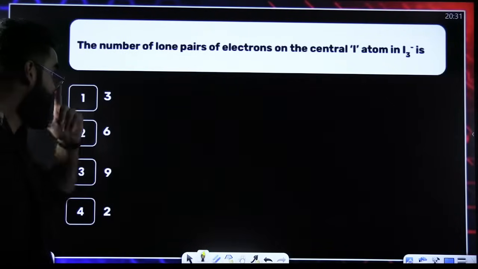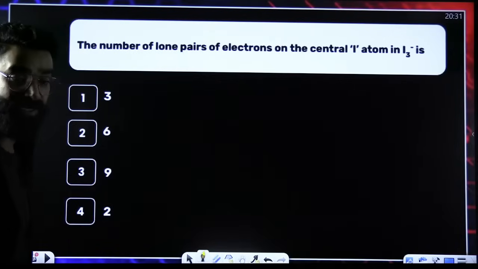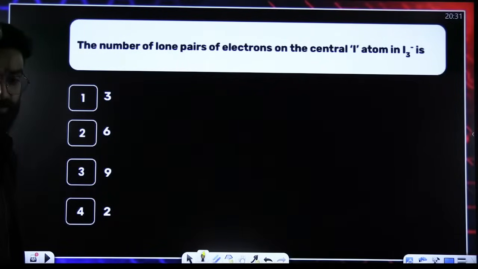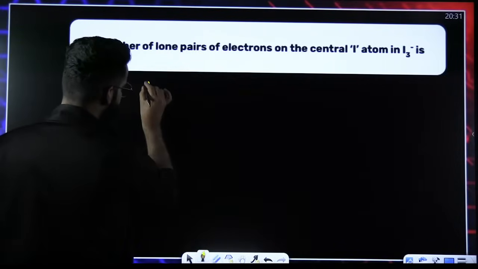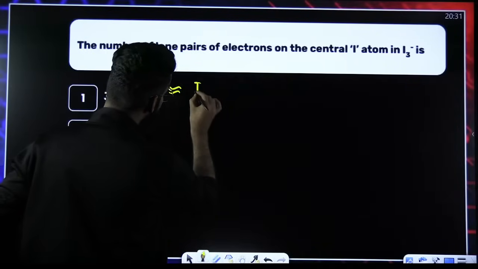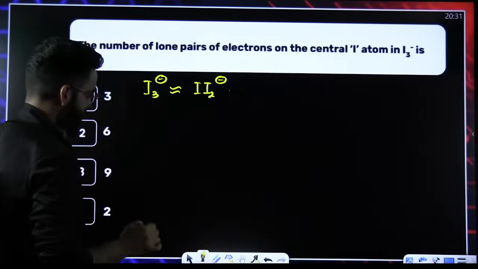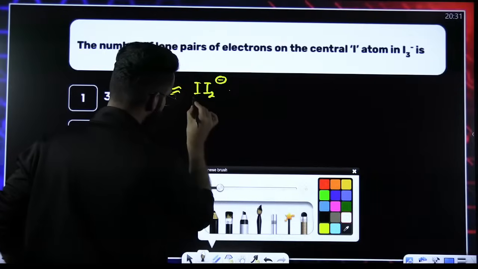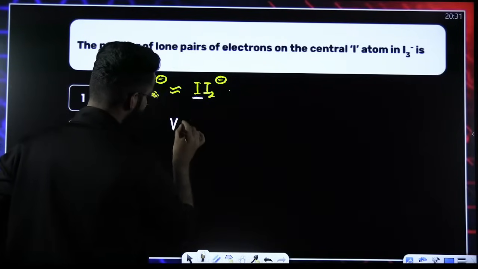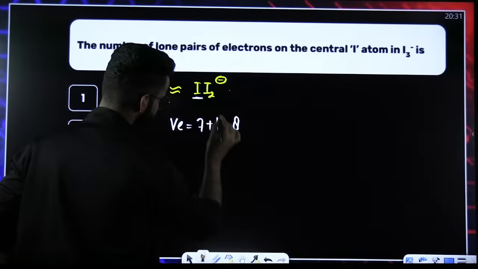The number of lone pair of electrons on the central iodine in case of I3 negative. Can you solve this? Central iodine they're asking. First of all, I3 negative. If you talk about I3 negative, it can be written as I2 negative. If you talk about this central iodine, how many valence electrons does it have? 7. Negative, which makes it 1. 7 plus 1 makes it 8.